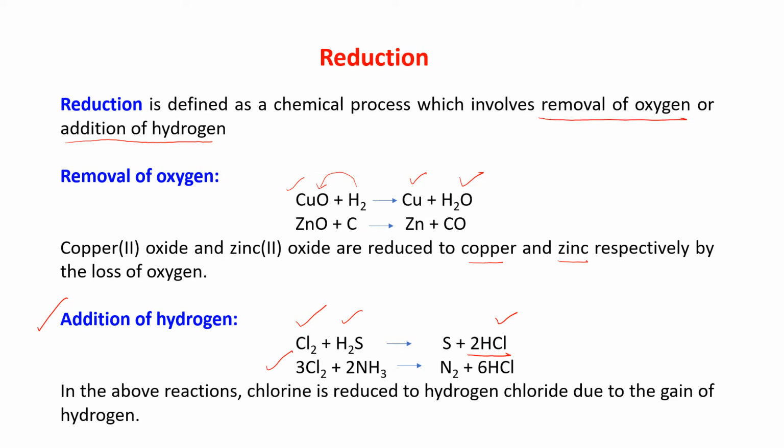Here also you can see nitrogen is separate and hydrogen is going and adding with Cl2. It is forming HCl. So in the above reactions, chlorine is reduced to hydrogen chloride due to the gain of hydrogen. So you can see here removal of oxygen or gaining of hydrogen, both are known as reduction.